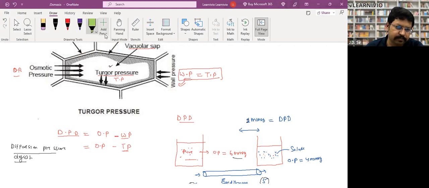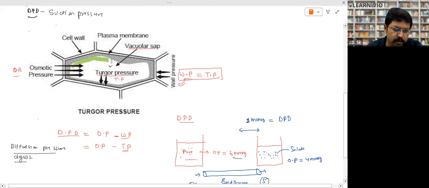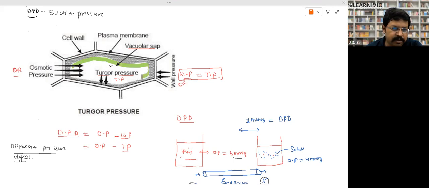This complete part is the vacuole. The vacuole always remains filled with substances, basically water, minerals, color, and some other chemical metabolites. They are found in the vacuole part. This complete part is called the vacuole.